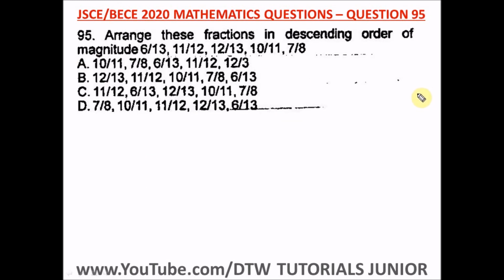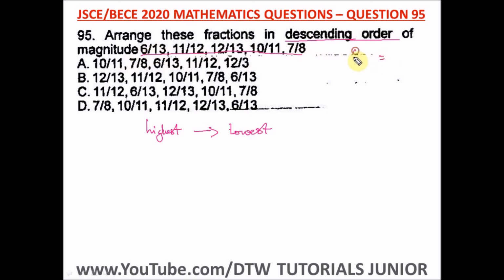Question 95 of the Junior WAEC 2020 mathematics past question, that's your BECE exam. It says arrange these fractions in descending order of magnitude. Descending order means from the highest to the lowest value. So we have to look at these values now, from highest to lowest. These are fractions, so the shortest way you can do this is to punch in your calculator and get the decimal values of all these numbers.